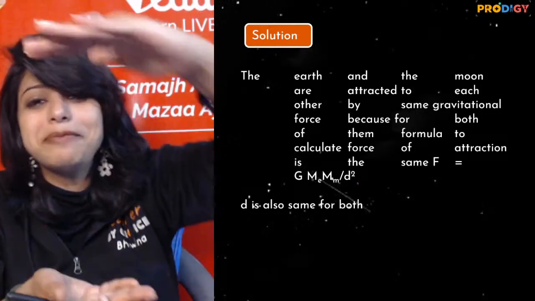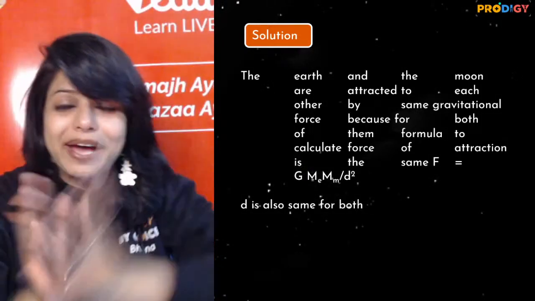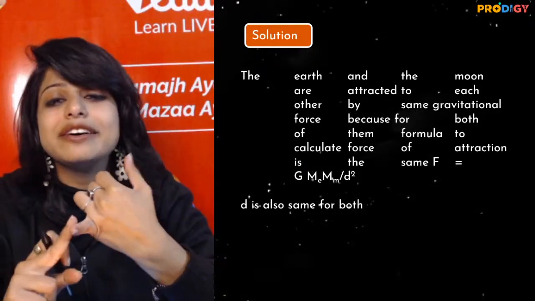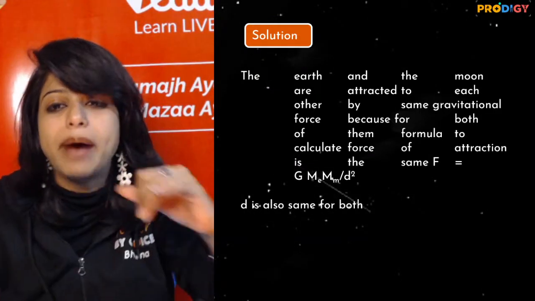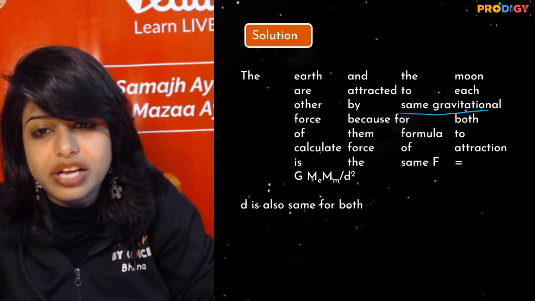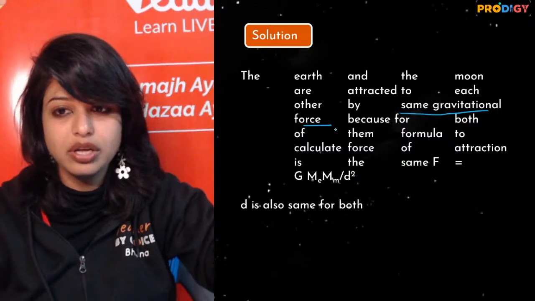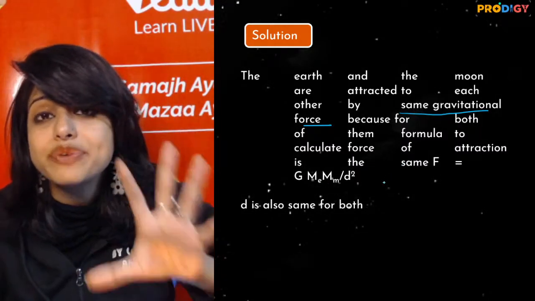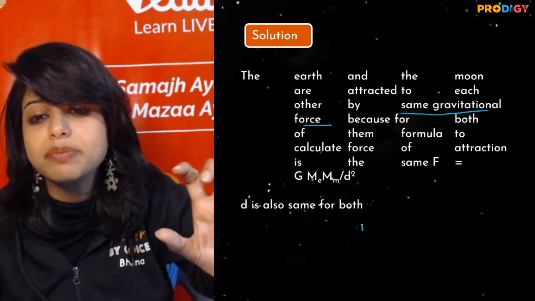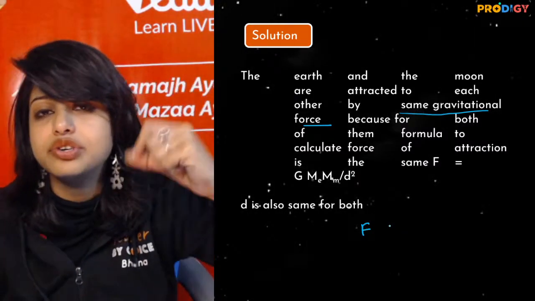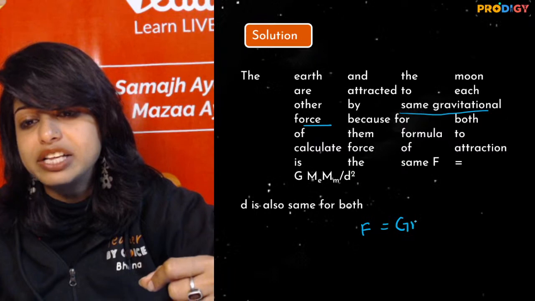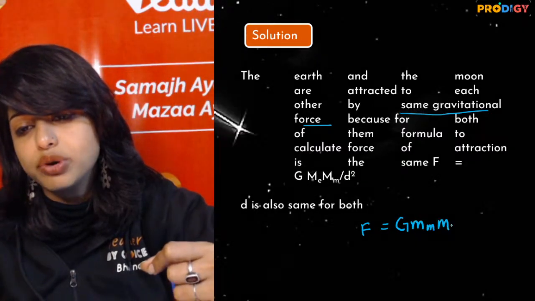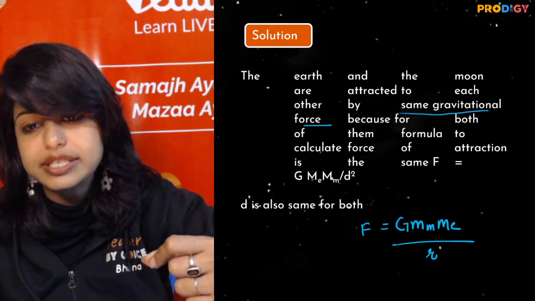Now look, this is how a 2-marker answer looks. First of all, it is a complete statement. Yes, the earth and the moon are attracted to each other by the same gravitational pull as you said. Because both of them have the same formula of gravitation. If I talk about the force on earth due to moon, it will be capital G, m of earth, m of moon upon r square, the distance between them.